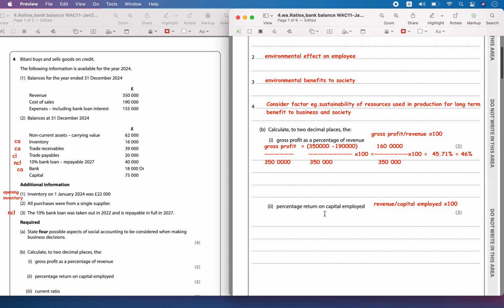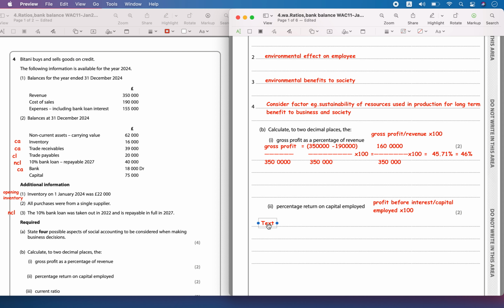Then we have the percentage return on capital employed. This is nothing but profit before interest by capital employed times 100.